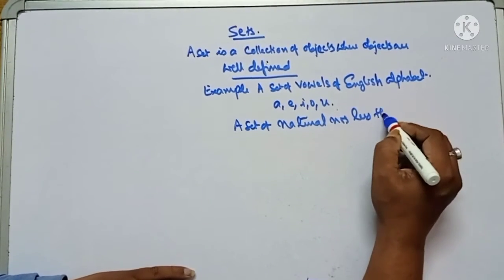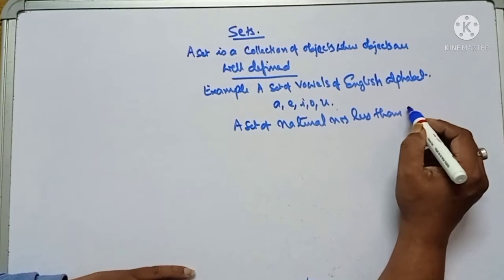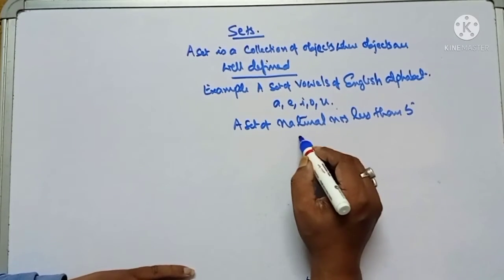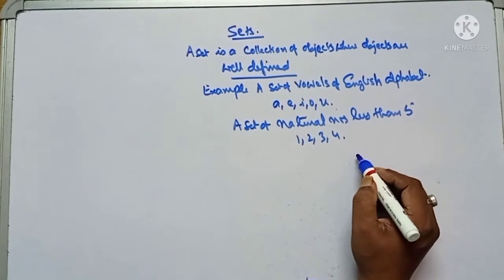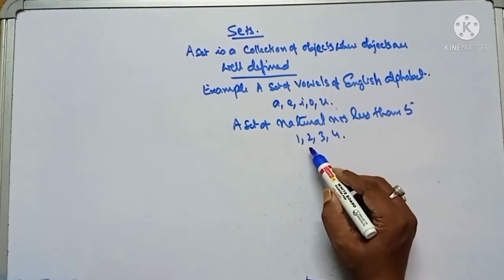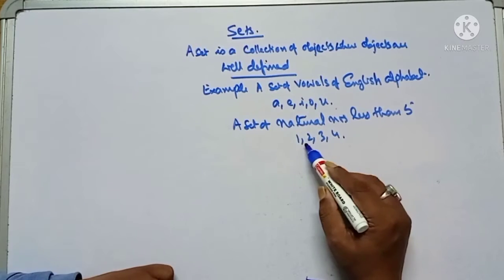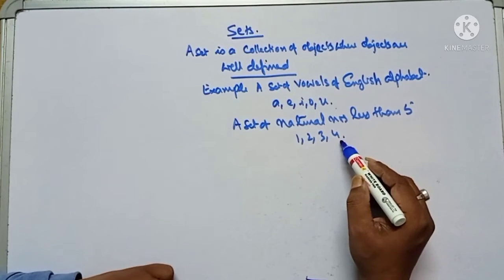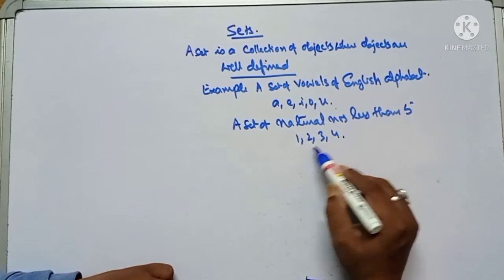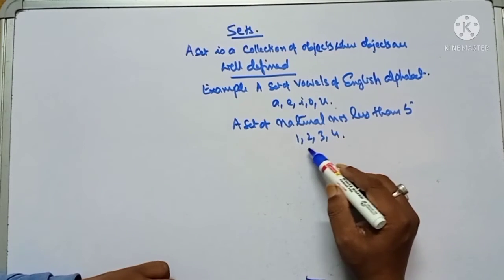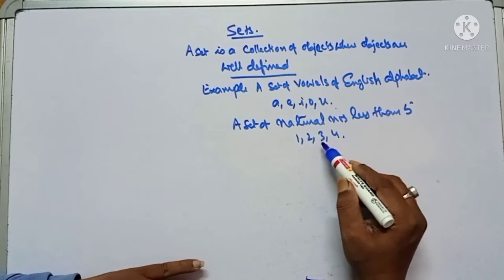Similarly, a set of natural numbers less than 5: 1, 2, 3, 4. This is a set because the objects are well defined, and if this question is asked in your class, every student will write the same answer: 1, 2, 3, 4.